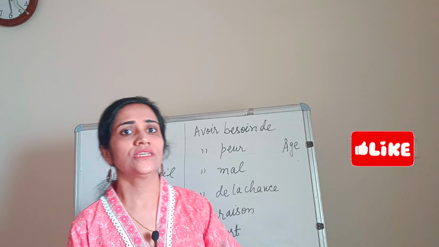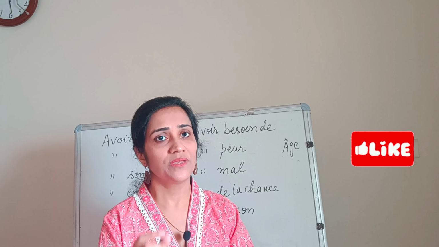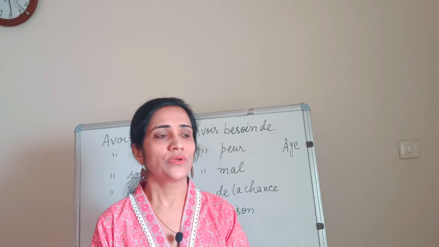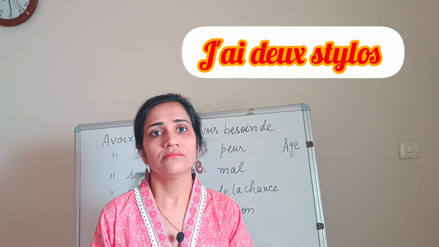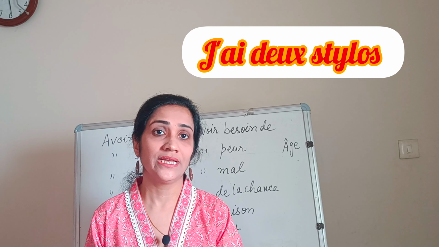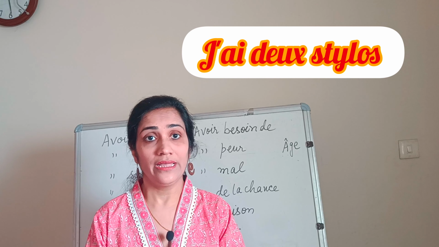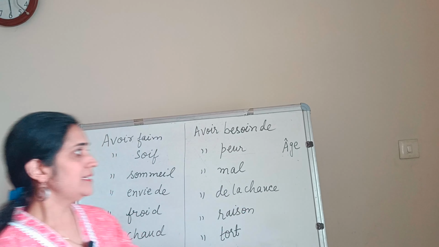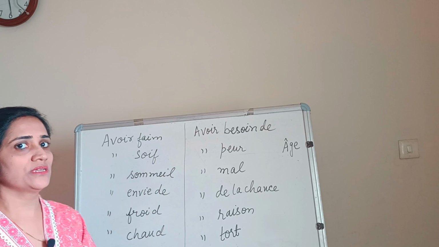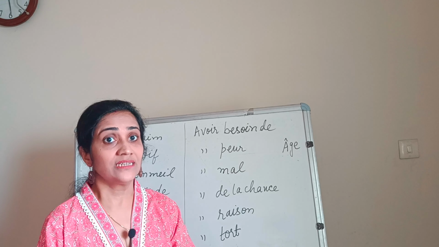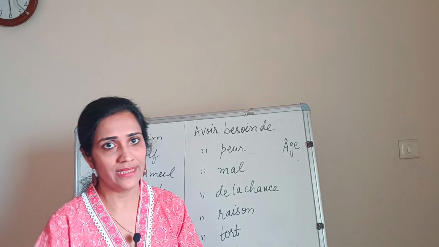So this is the conjugation of the verb avoir, and its real meaning is to have. If you have to say I have two pens, you can easily say j'ai deux stylos. I have two pens. But in these expressions, it doesn't refer to have or has.